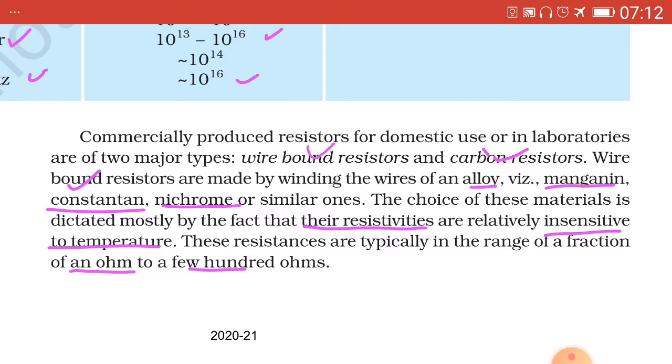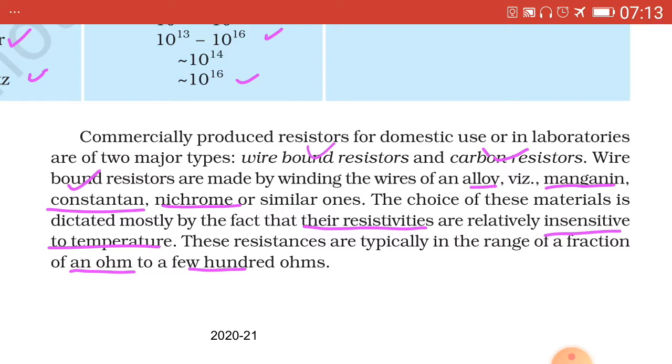There are two types of resistors used for domestic purposes. One is wire bound resistors and the other one is carbon resistors. Wire bound resistors are made by winding wires of an alloy, that is manganin, constantan and nichrome. You have to remember this as an objective.